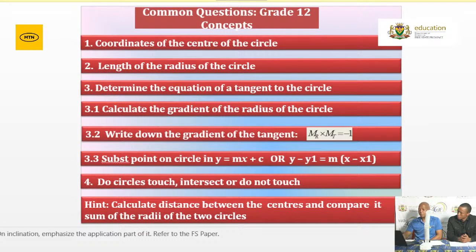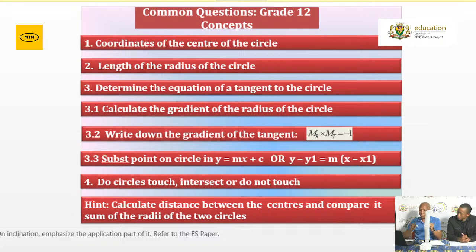Then from there, they can ask you to determine whether two circles touch, intersect, or do not touch. What is it that you need to do there? Very important, you calculate the distance between the centers. You have two circles, calculate the distance between the two centers, and then compare it with the sum of the radii of the two circles. It means I will have the radius of the first circle plus the radius of the second circle. Now, I just compare the two.